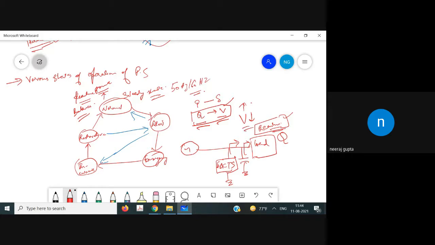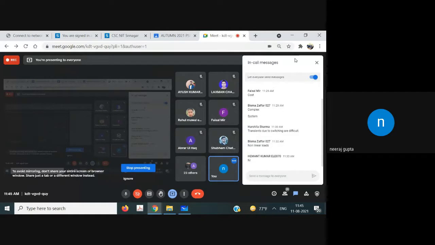Now, if we want to provide it through the generator, because the generator generates active and reactive power, then what happens? Is it possible? Yes, Ayush. Sir, the generator itself requires reactive power for itself.